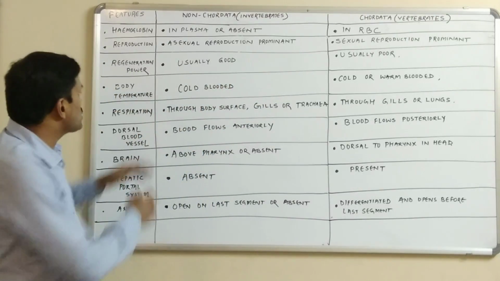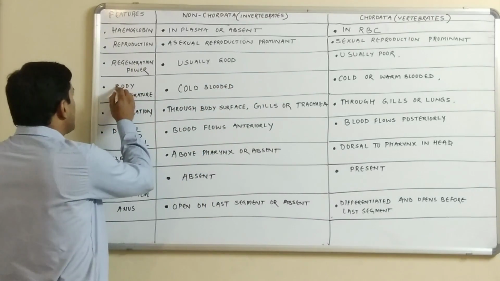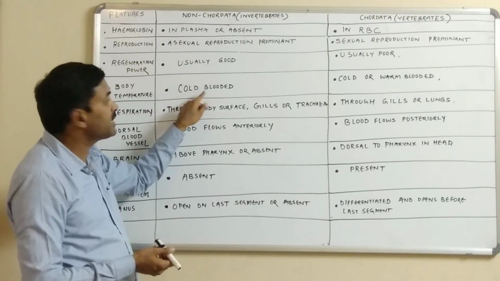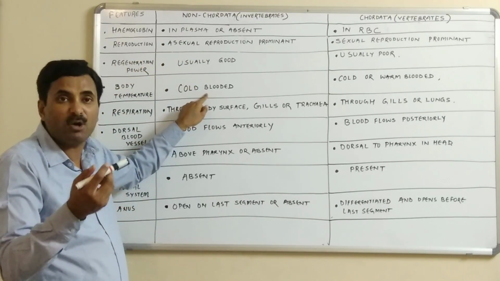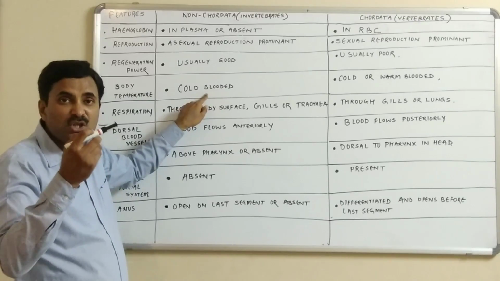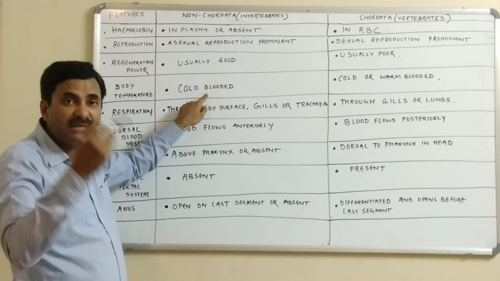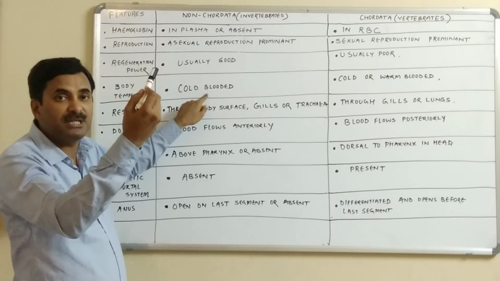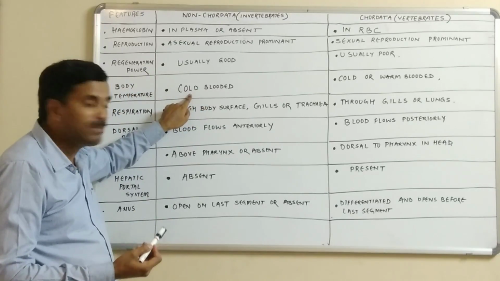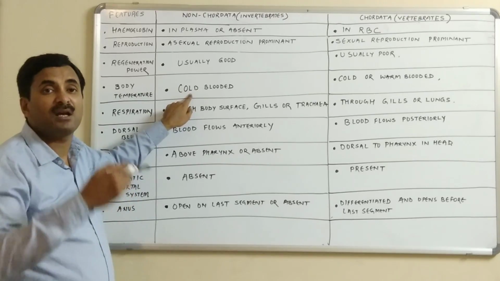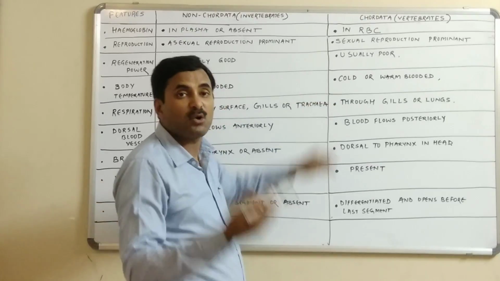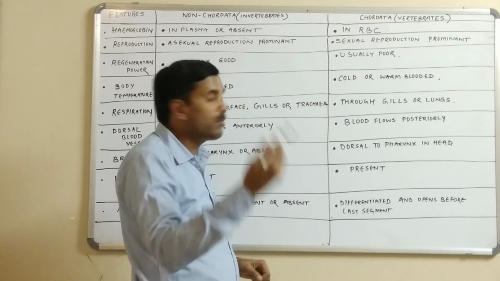Now, body temperature. Let's talk about the body temperature. In respect of the body temperature, the non-chordates are cold-blooded. What are cold-blooded organisms? The organisms in which the body temperature changes with the environment or the surrounding medium. So they are cold-blooded. We can also say that they are poikilothermals, while the chordates are generally cold-blooded also and warm-blooded also.